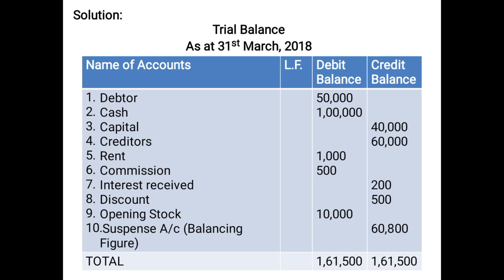How we have got 60,800? The total of the highest column, that is debit column, minus the total of the lesser column, credit column in this case. So whichever column is coming less, the deficient amount will be put on that particular column. And ultimately we will show the total for the time being 1,61,500. So this is the question when you are being given the ledger balances and you just need to prepare the trial balance.